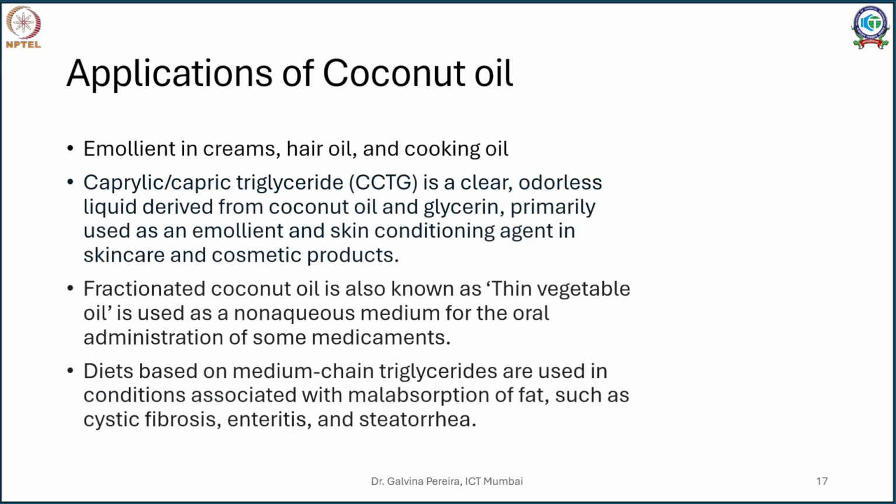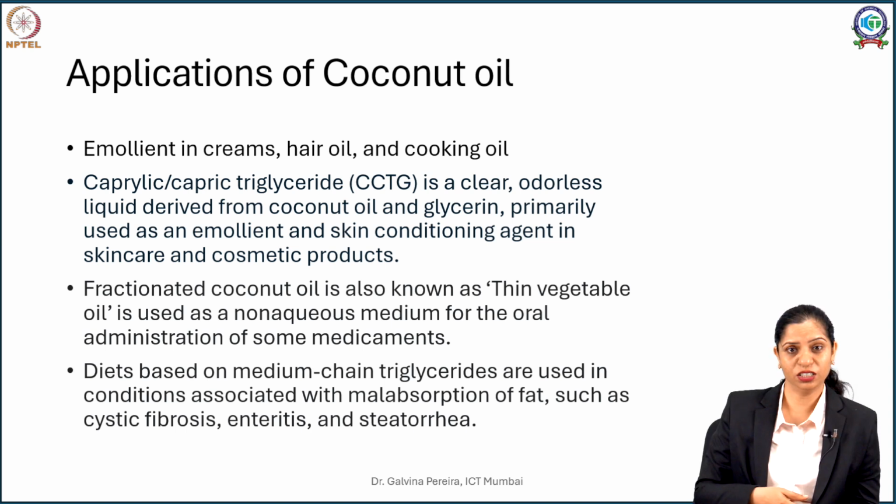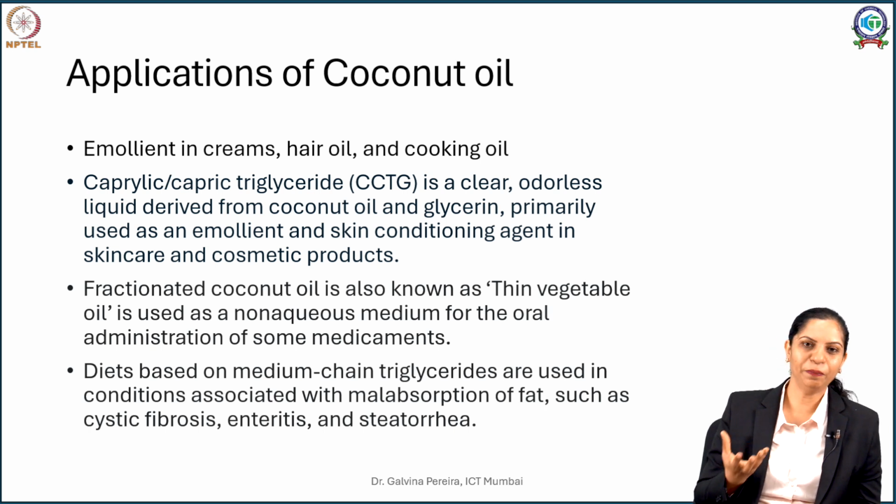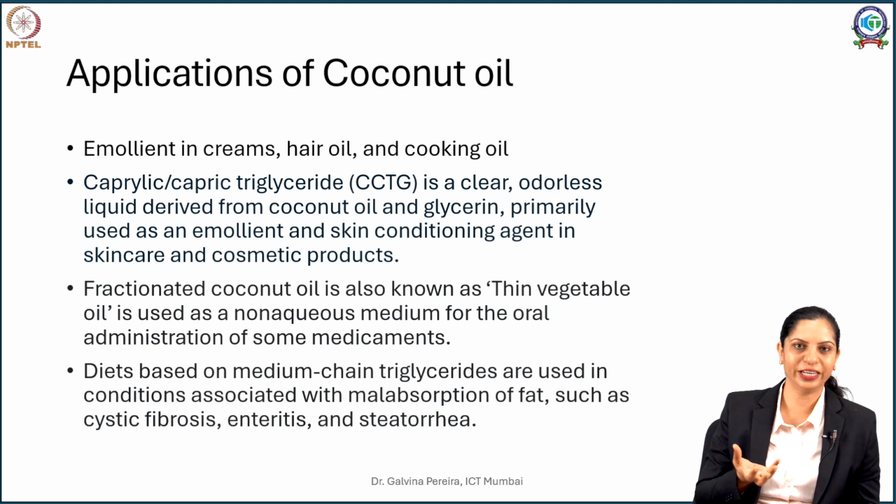Where do you apply it? Coconut oil is again used as a base in creams. It's an excellent hair oil. In India we use it throughout as hair oil. We use it in cooking. In the pharmaceutical and cosmetic industries, you have triglycerides prepared of caprylic and capric acid. We call it caprylic capric triglyceride, or CCTG, which is a clear odorless liquid. It is synthetically prepared by initially purifying the acids and then joining them to the glycerol molecule, but it is an excellent emollient conditioning agent and is abundantly used in the skincare industry.